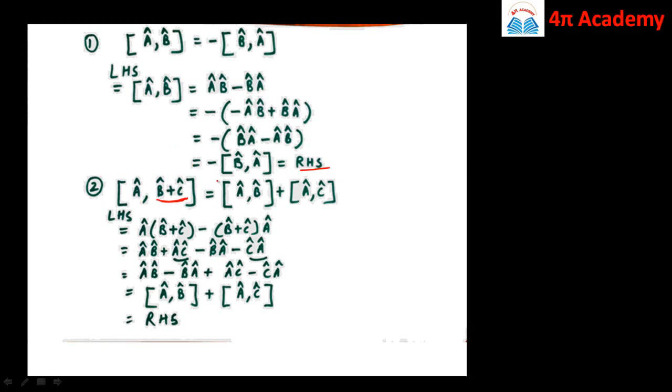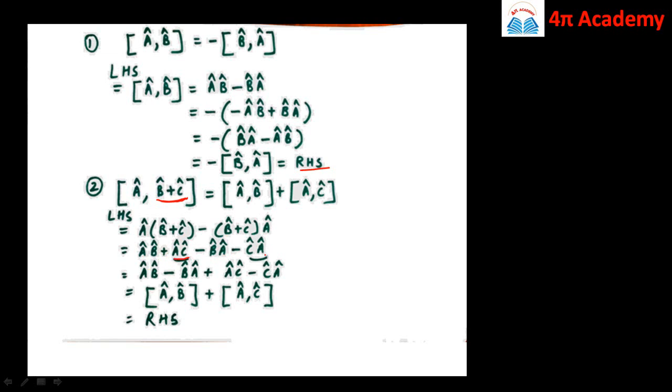And that is equal to the commutator of A cap B cap plus the commutator of A cap C cap. So let us take the left hand side. If you consider B cap plus C cap as a single entity, then by definition it is A cap into B cap plus C cap, minus B cap plus C cap into A cap. So let us solve this. We get A cap B cap plus A cap C cap minus B cap A cap minus C cap A cap. Now let us rearrange the terms.